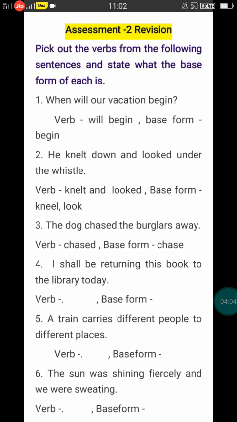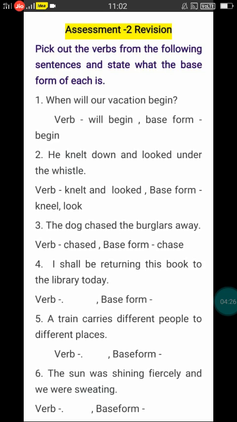Fifth one, a train carries different people to different places. So what is the verb here? Try to identify the verb, which we have already done. All these exercises we have done. It's only the revision part. So by now you'll be perfect. I know that.